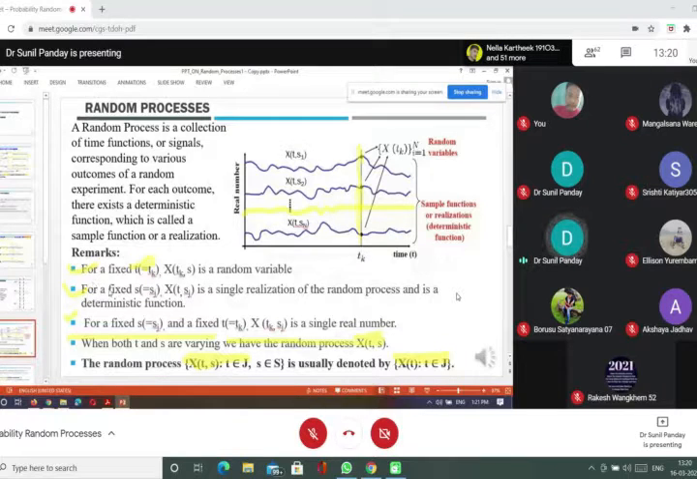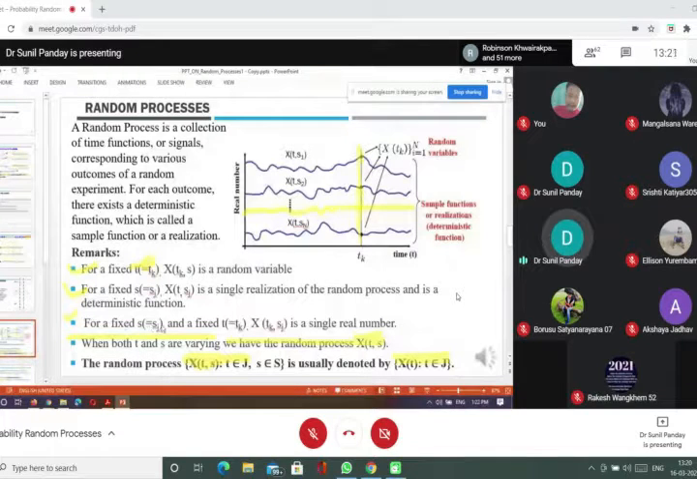The next point is when t is varying, but the sample point is fixed. You can see the second remark point: the sample point Sj is fixed, but time is varying. So it is a single realization of the random process, and it is a deterministic function. So this is the sample realization. Because when time is moving and the sample point is fixed, then we get this kind of wave, and this is known as the sample realization.